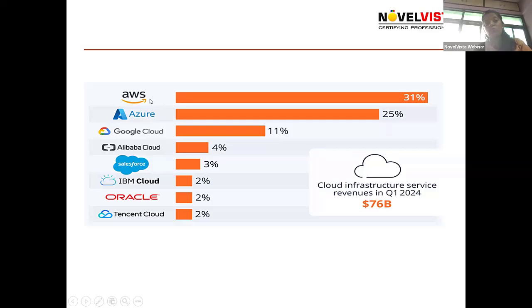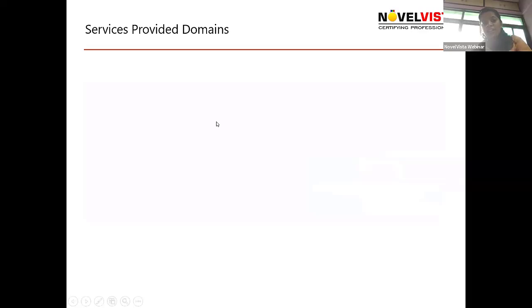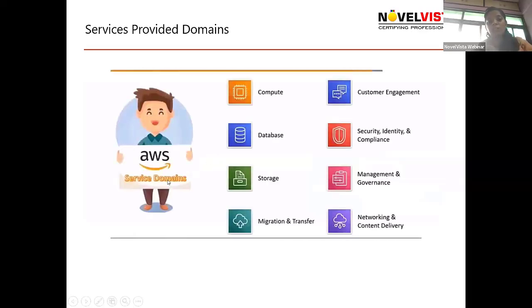If traffic increases, we can easily increase the servers. If traffic decreases, we can decrease the servers. So that flexibility, that scalability, should be provided by AWS. And also AWS will provide 200 plus services. How many services? 200 plus services. Now we can quickly recap the things. So AWS will provide services in different domains, 200 plus services.